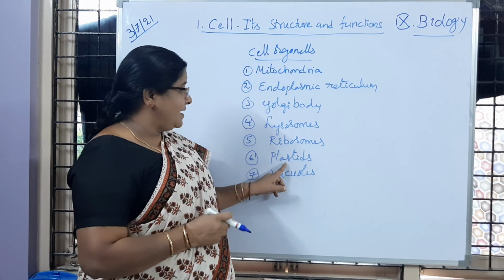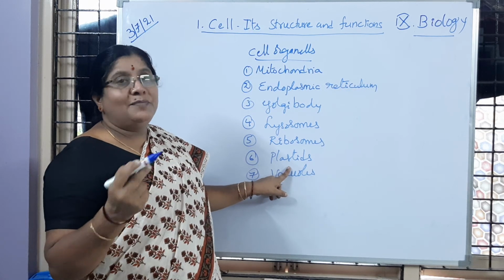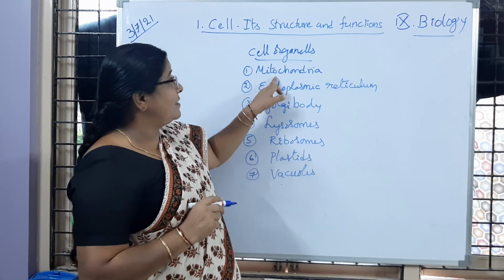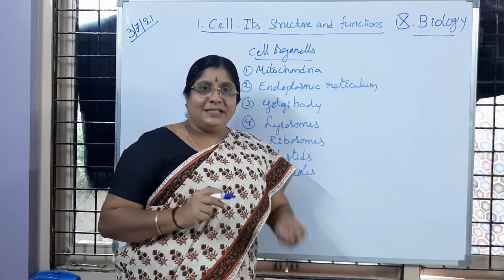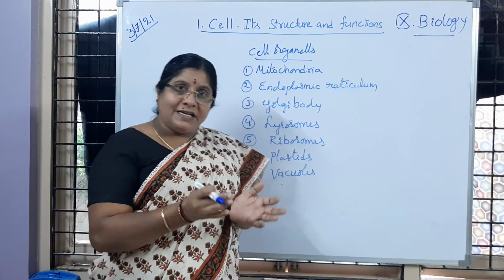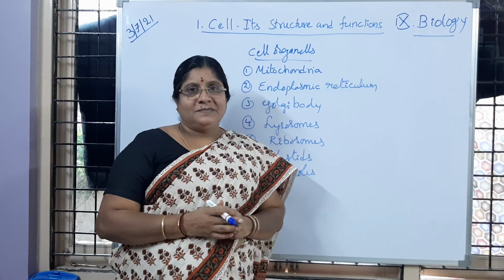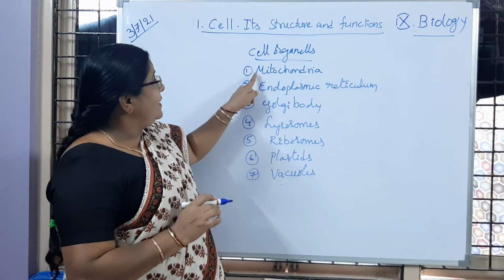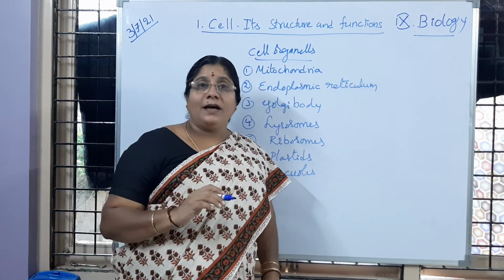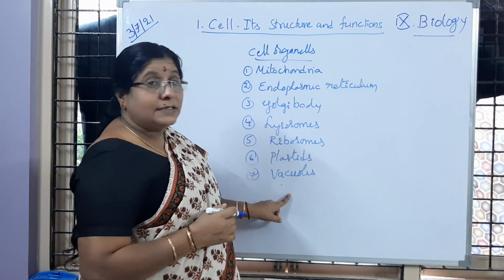So if you take the function of plastids, they are chloroplastids. Do you remember? They help in the process of photosynthesis. Whereas ribosomes do protein synthesis, and mitochondria help in releasing energy. So they have their own functions. All these cell organelles are present inside the cell and performing their specific functions. Is it clear to children? The structure and functions of each cell organelle are different, so we are going to learn them in detail.